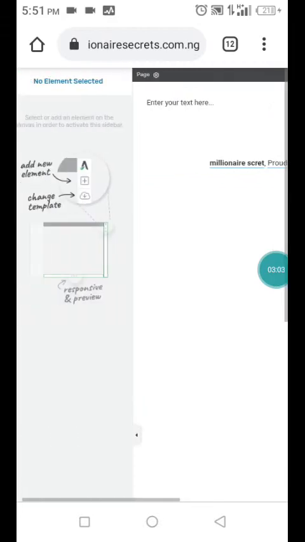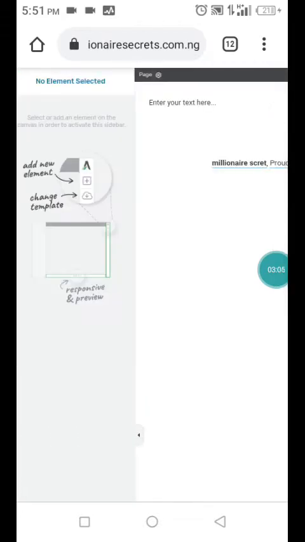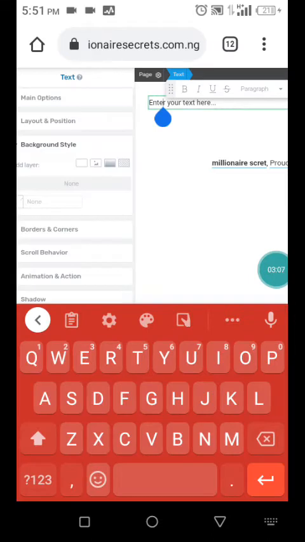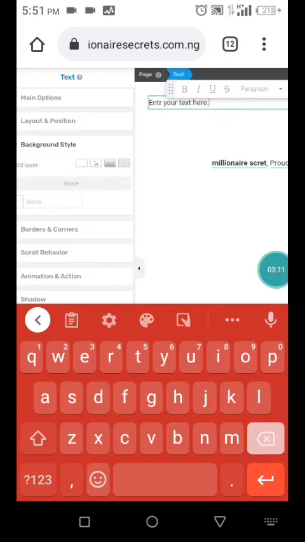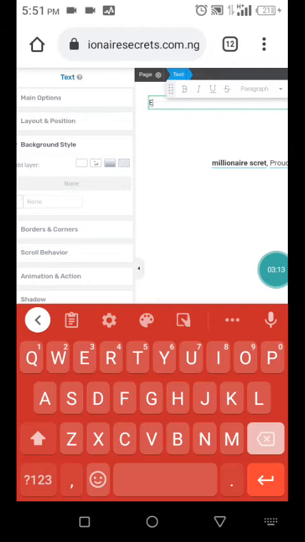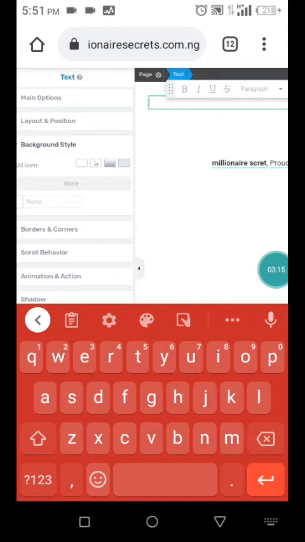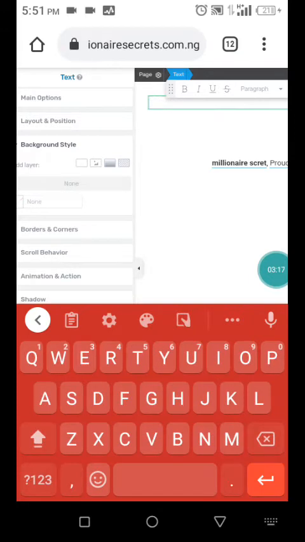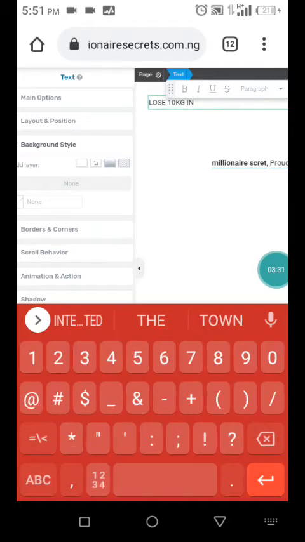So let's just design something. I'll be using something from my head. Let me use weight loss products. Lose 10 kg in 30 days.